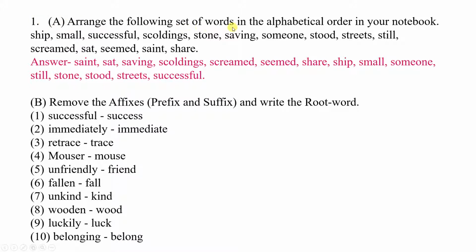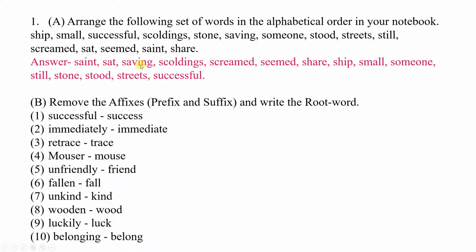Arrange the following set of words in alphabetical order in your notebook. Here some words are given and you have to arrange them in alphabetical order. Whenever we are arranging words in alphabetical order, we have to check the first 2-3 alphabets.